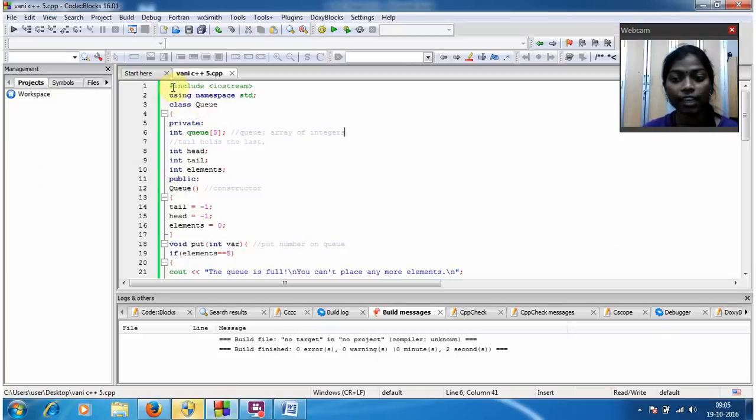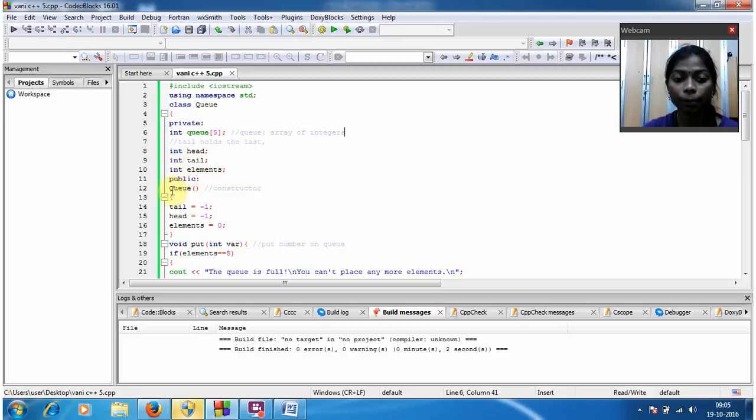Here the header files are given, #include iostream, using namespace std, and now I have given a class object as class queue, and here I am giving the private. Under the private I am giving the data type as int and attribute as queue. So the array of integer I have given as 5, so int q of 5, and again the data type I have given int head, int tail, int elements.